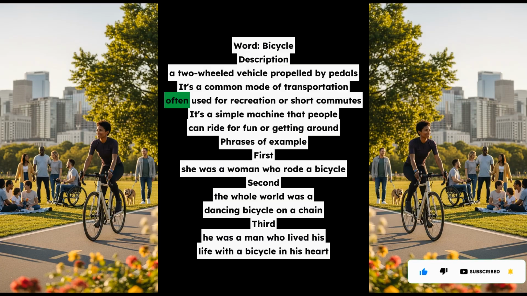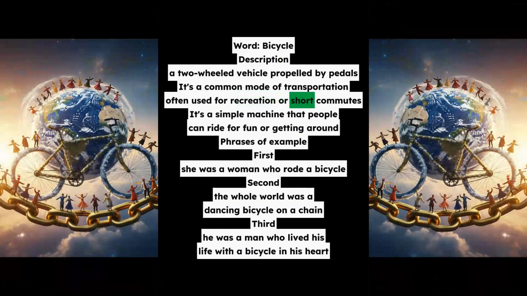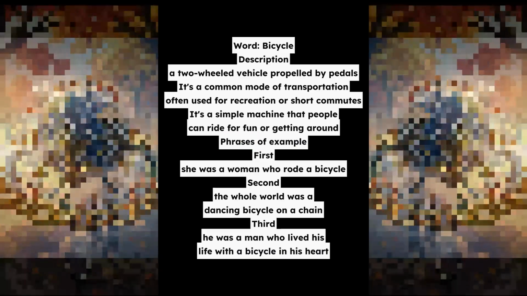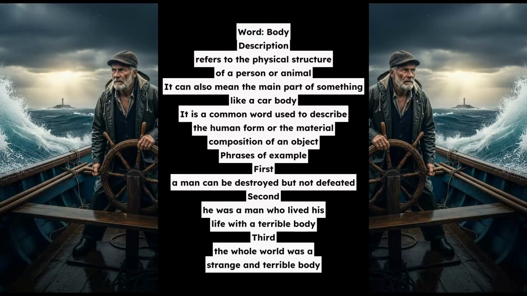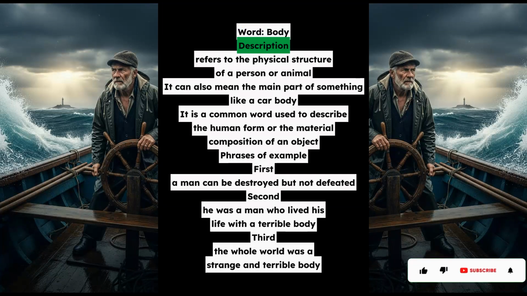Word: body. Description: refers to the physical structure of a person or animal. It can also mean the main part of something, like a car body. It is a common word used to describe the human form or the material composition of an object. Phrases of example. First, a man can be destroyed but not defeated. Second, he was a man who lived his life with a terrible body. Third, the whole world was a strange and terrible body.